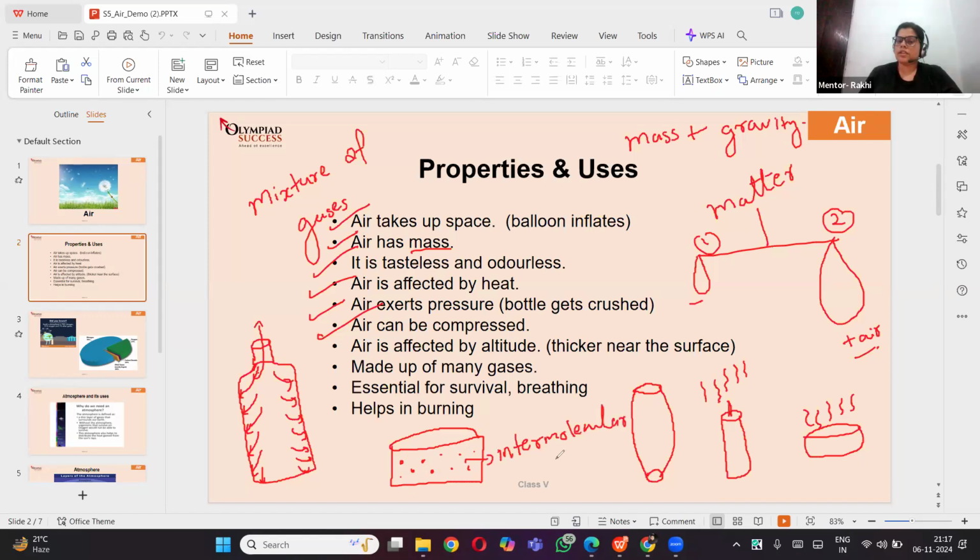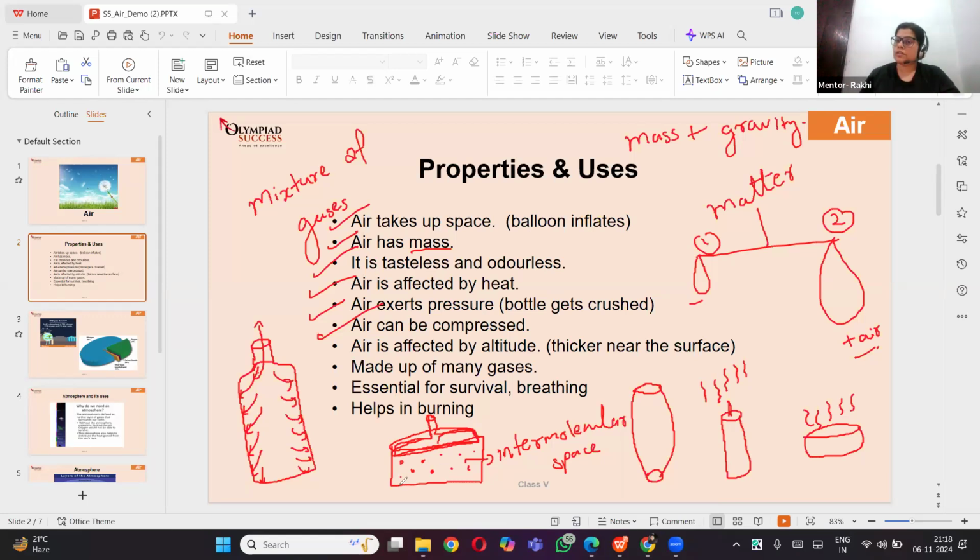Of course there is a space between the particles of any gas. But when we compress it, let me put a piston here. If I put a piston and try to compress it, what will happen, Sanvi? I take a piston, you know, this shape structure, and try to pressurize the air, put pressure on the air. What do you think?